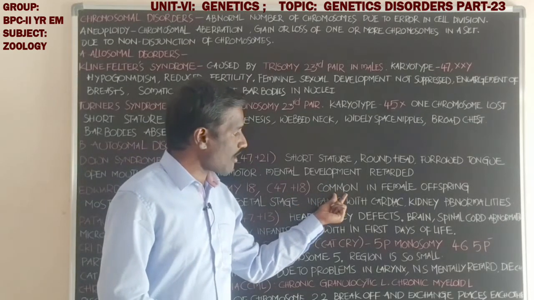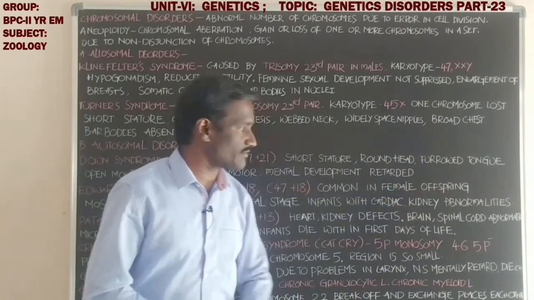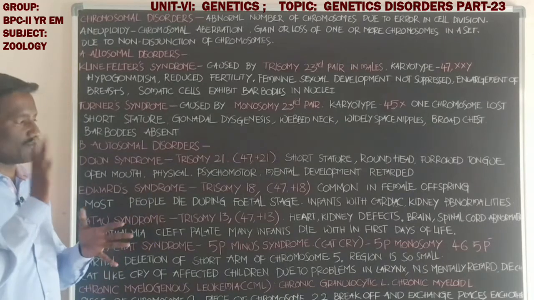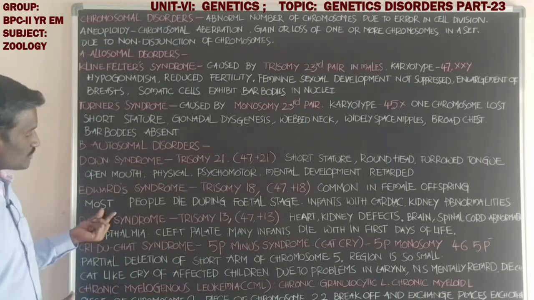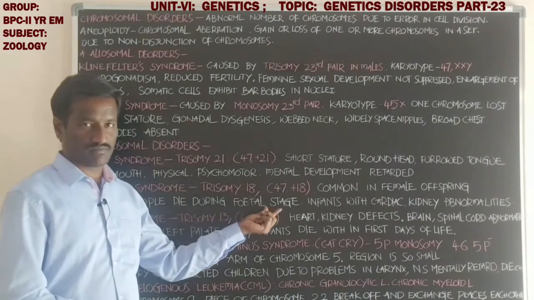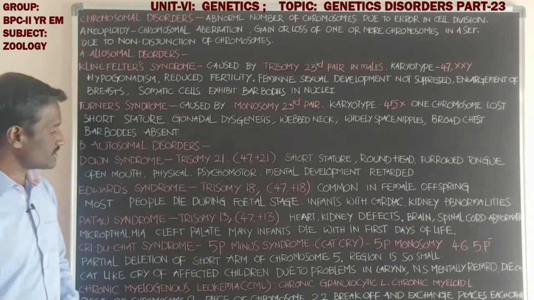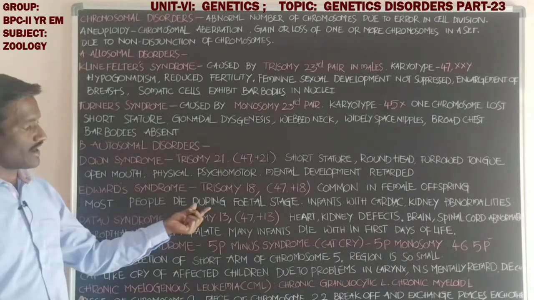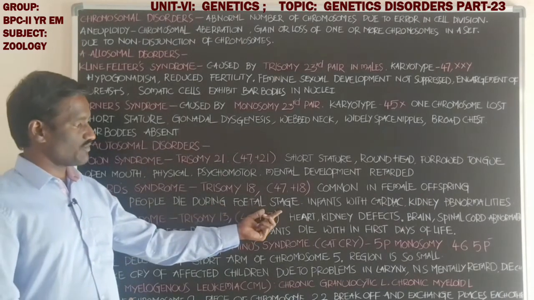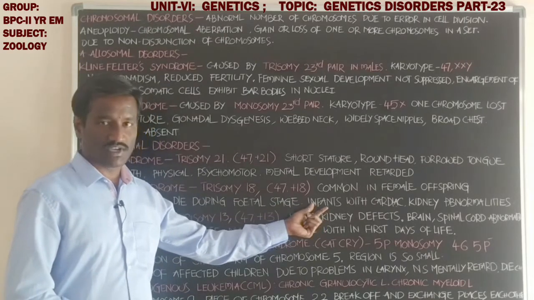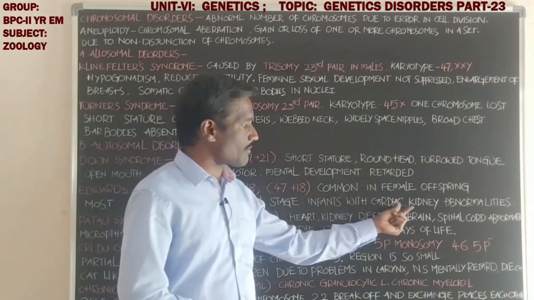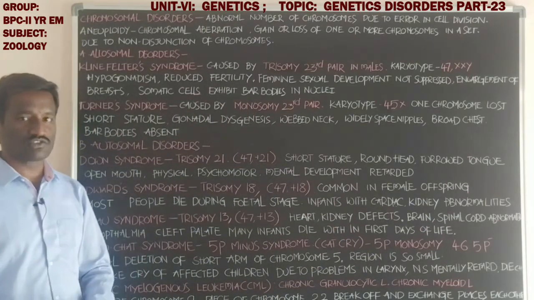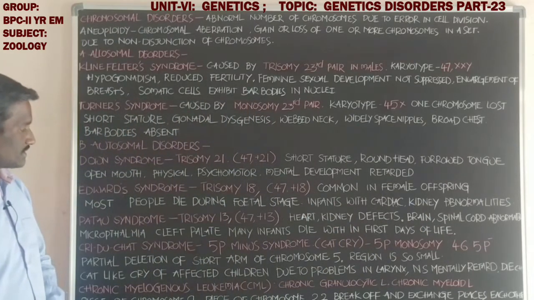Students, this syndrome is common in female offspring. Mostly, people with Edwards syndrome die during the fetal stage. These individuals die at the time of the fetal stage, and infants also have cardiac problems and kidney problems. Cardiac and kidney abnormalities are also seen in these persons.